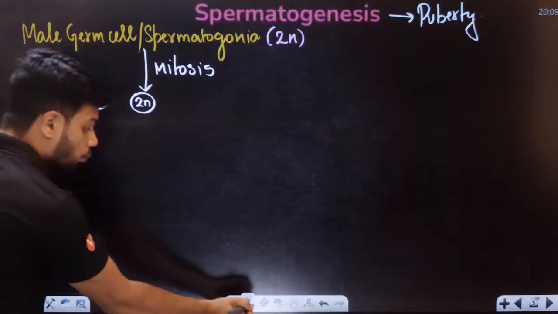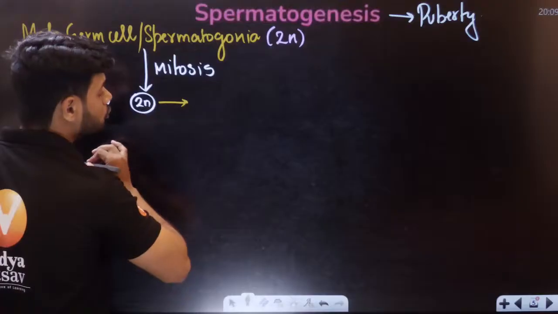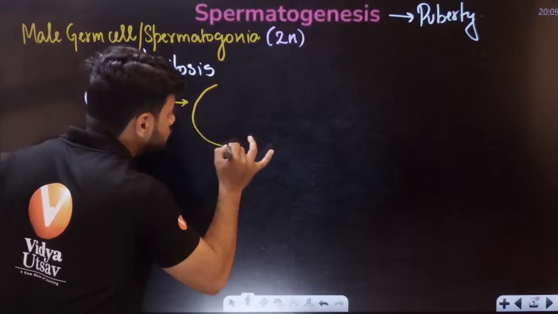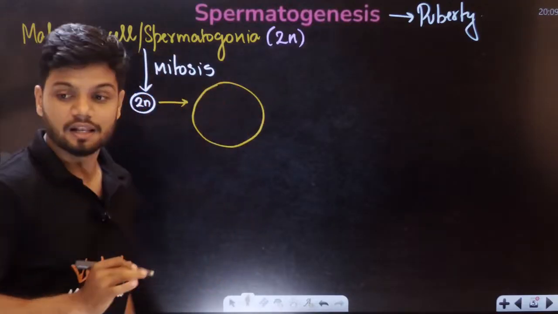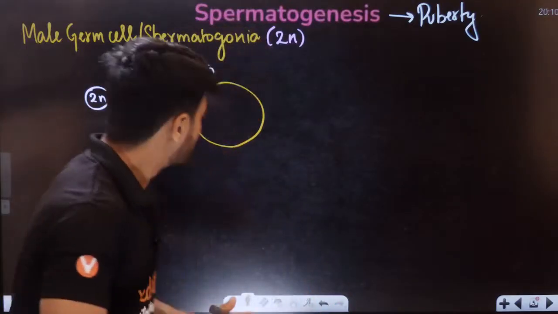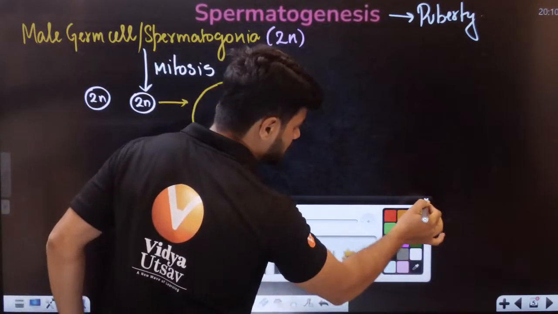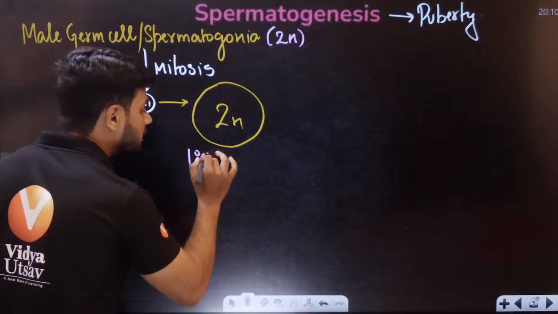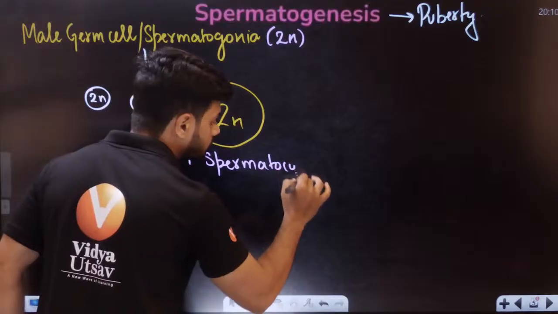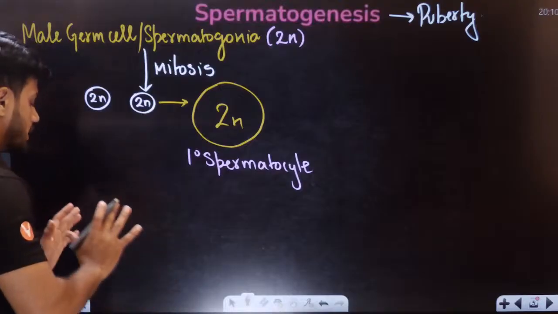Now students, one such cell here will become huge. It will show growth and proliferation, becoming bigger in size. Now this cell is called the primary spermatocyte, students. Primary spermatocyte.